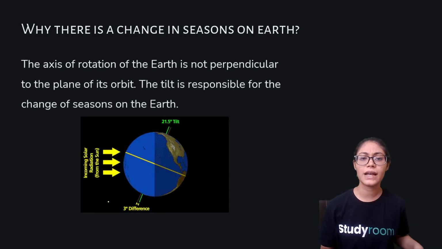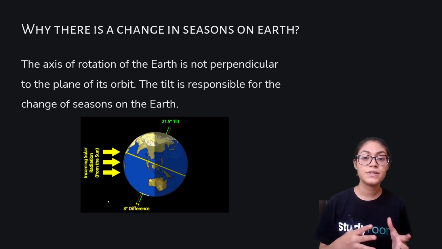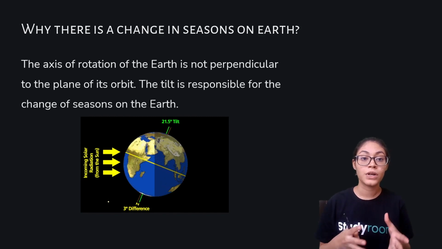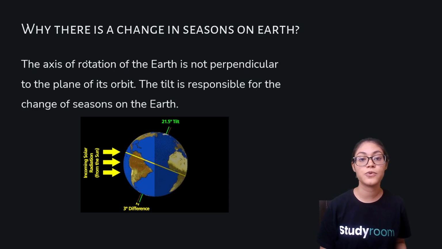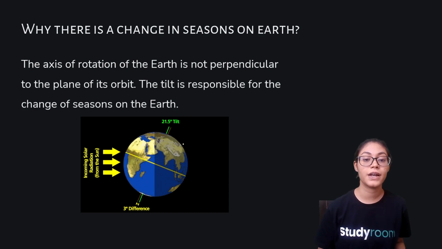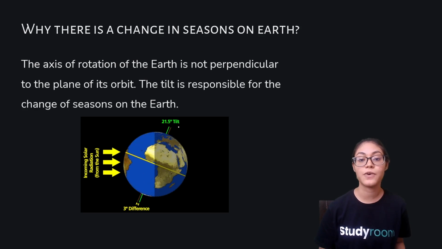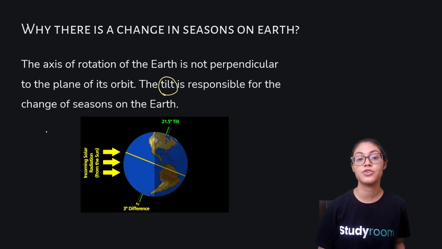Now, why exactly is there a change in season on the Earth? Why do we experience season changes like summer, rains, and then winter? Why is it happening? Here, the axis of rotation of the Earth is not exactly perpendicular to the plane of its orbit. So, as you can see in the picture, it's not perpendicular, it's tilted. It's tilted at an angle of 21.5 degrees. So, this particular tilt is responsible for the change of seasons on the Earth. Correct?